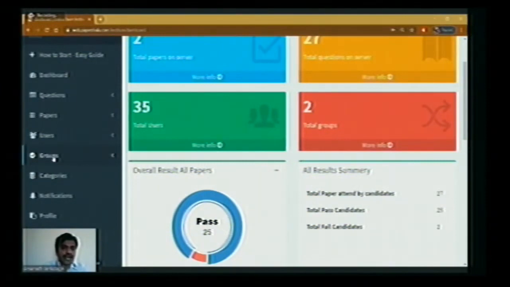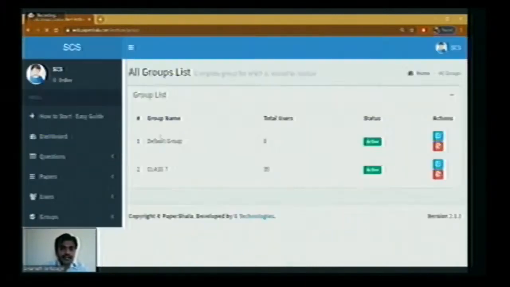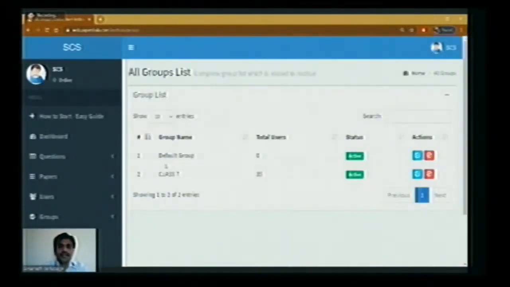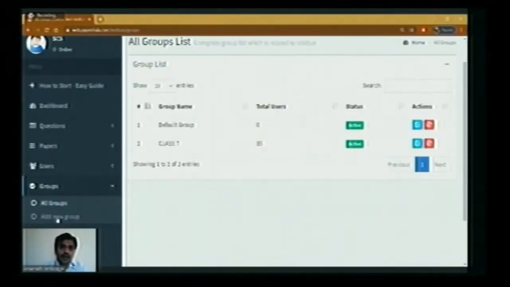So we have to start with groups. When you click on all groups, you can see here, these are the groups already there in this login: default group and class 7th group. So today we are going to create one more group, add new group.